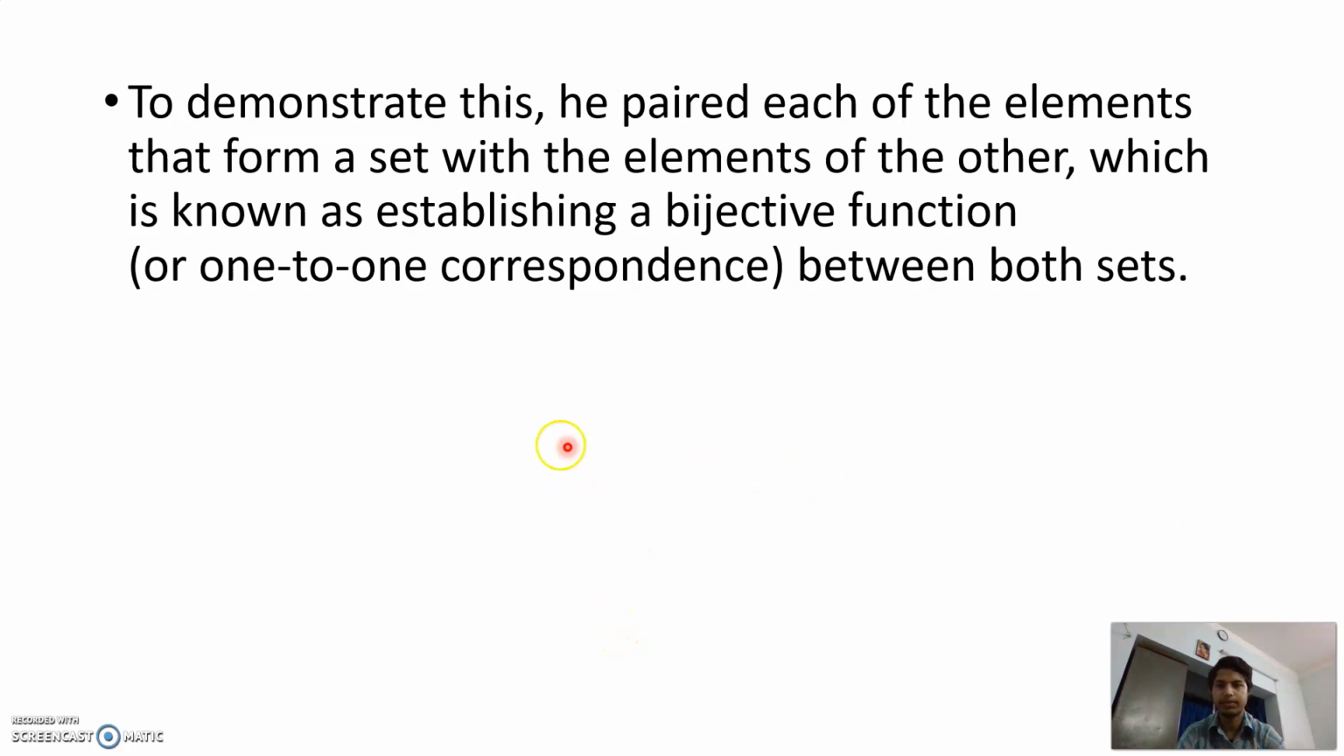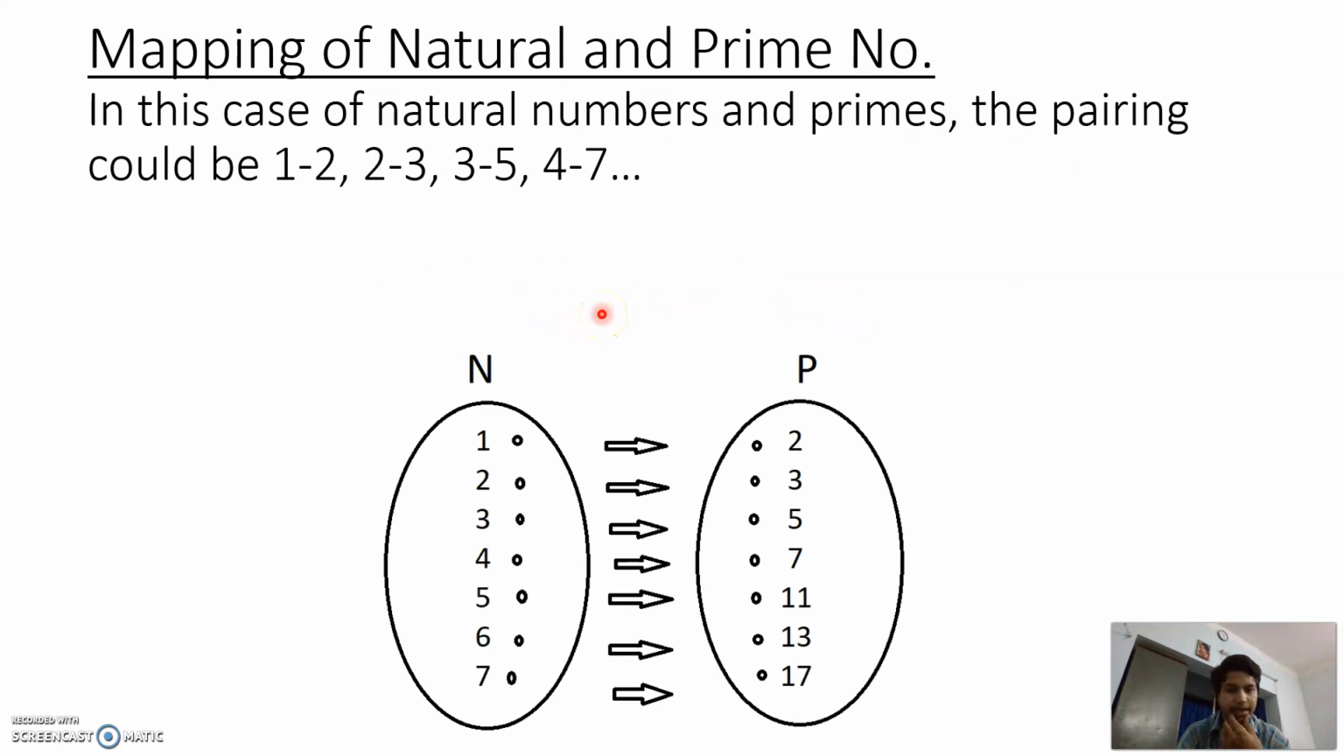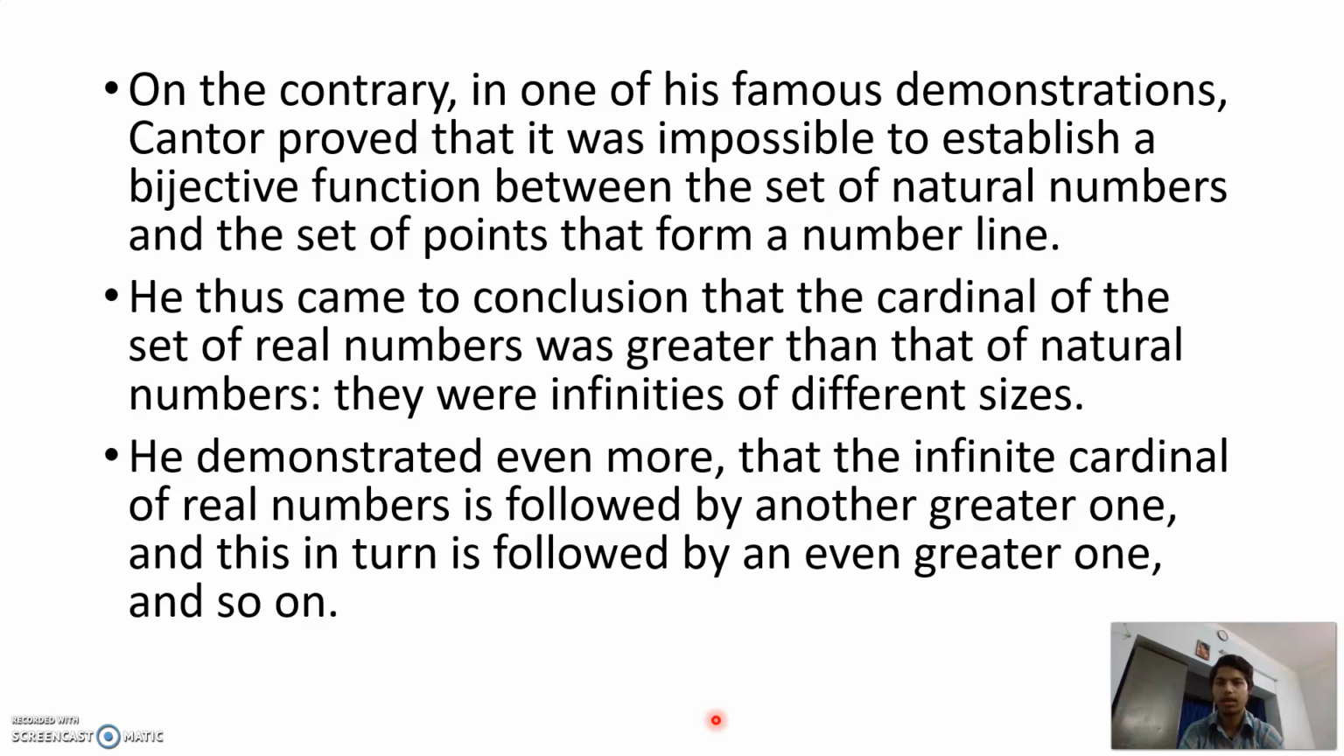To demonstrate this, he paired each of the elements that form a set with elements of the other, which is known as establishing a bijective function or one-to-one correspondence between both sets. So here I tried to map the natural and prime number sets. This is the natural number set and this is the prime number set. So 1 is mapped to 2, 2 to 3, 3 to 5, 4 to 7, 5 to 11, 6 to 13, 7 to 17, and basically it goes to infinity.